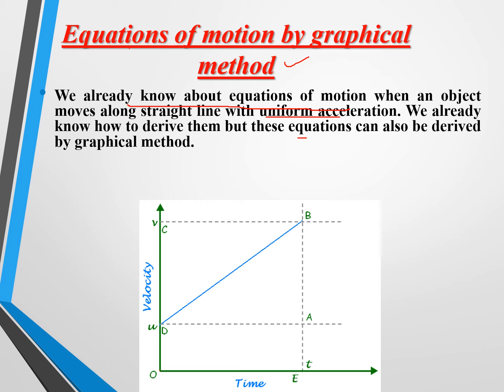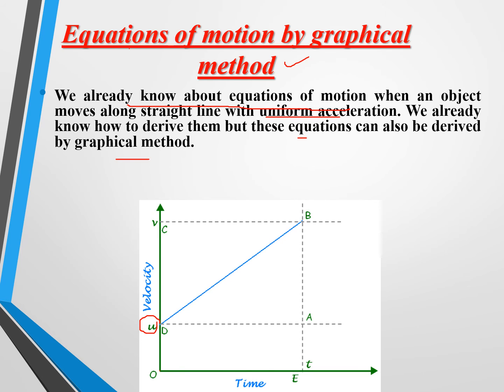Equation of motion by graphical method. We already know about the equations of motion when an object moves along a straight line, right? We already know how to derive them, but these equations can also be derived by the graphical method. See this condition, again we are going to take time on the x-axis and velocity on the y-axis. You know what this u is?